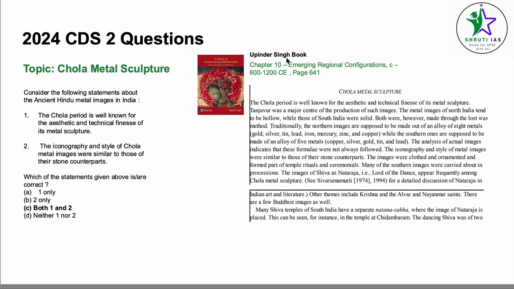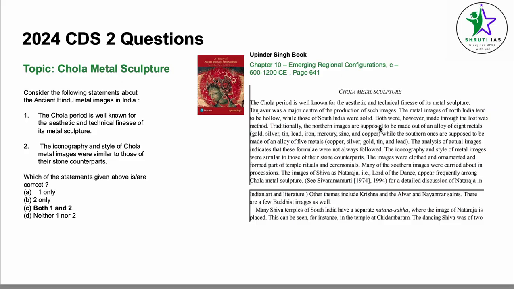This is from Upinder Singh book, chapter 10, Emerging Regional Configurations, circa 600 to 1200 CE, page number 641. There's an entire heading named Chola metal sculpture. The Chola period is well known for the aesthetic and technical finesse of its metal sculpture, line by line copied here. The metal images of North India tend to be hollow, while those of South India were solid. Both were, however, made through the lost wax method.